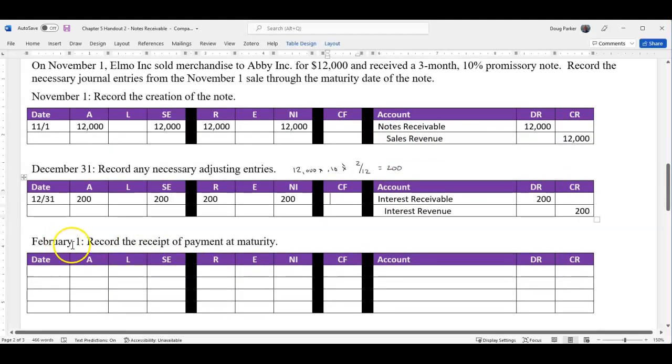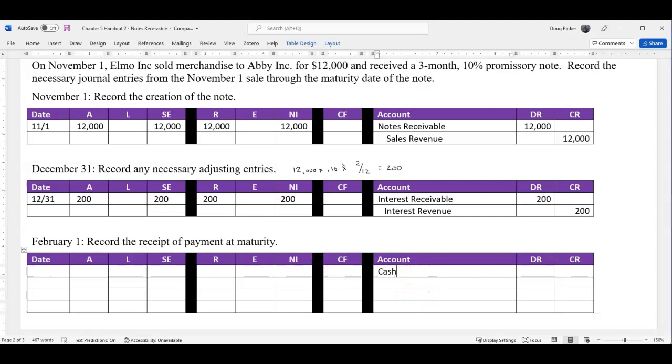All right, finally, on February 1st, we received the payment from our client. So what are they going to pay us? Well, one, they're going to pay us cash. So we know we're going to receive cash for the note. Now, how much cash are we going to receive? Well, that's called the maturity value.